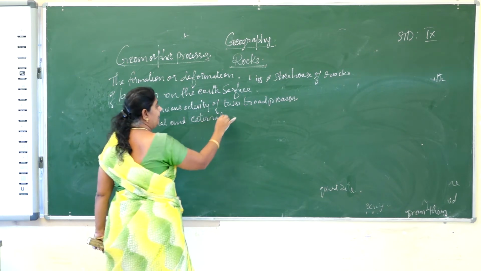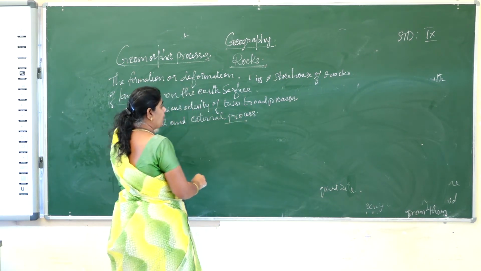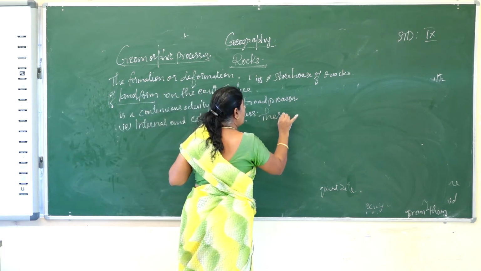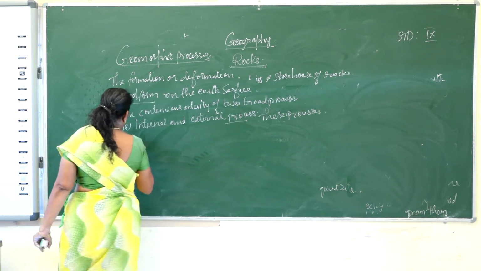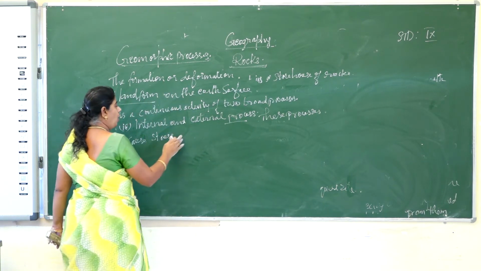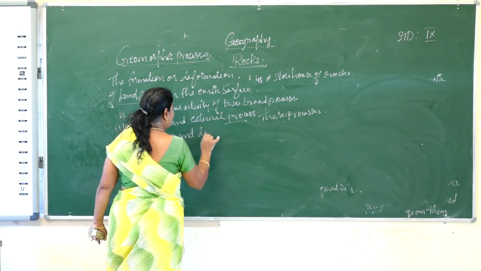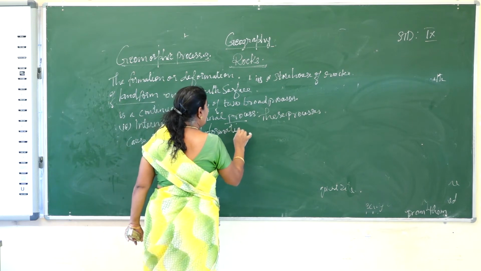And what are geomorphic processes? These are processes that may cause stress, or deformation, on the earth material.